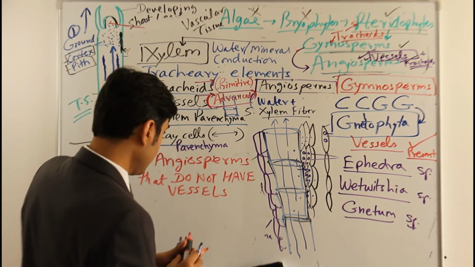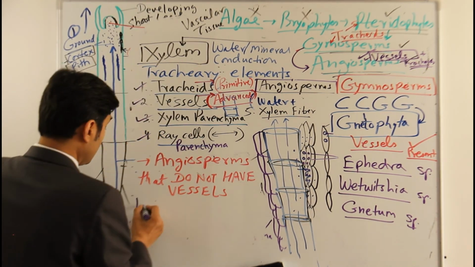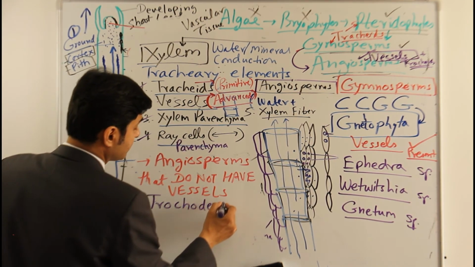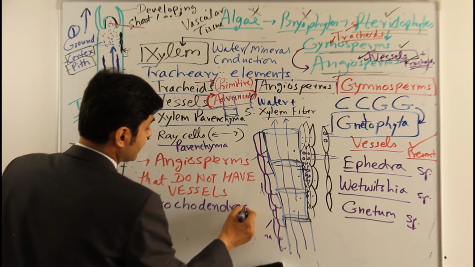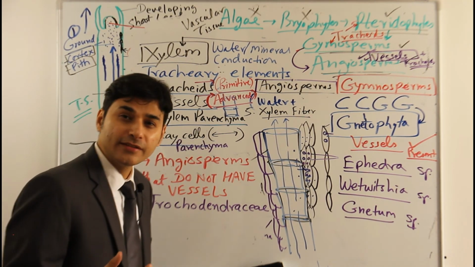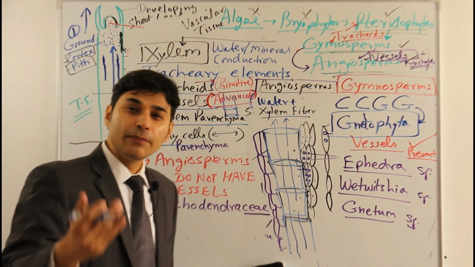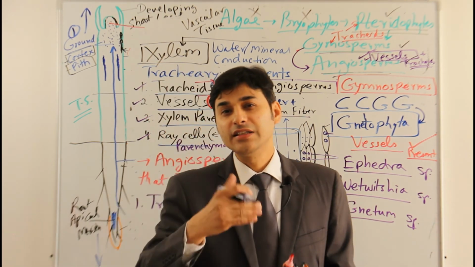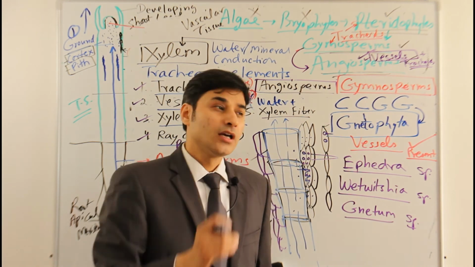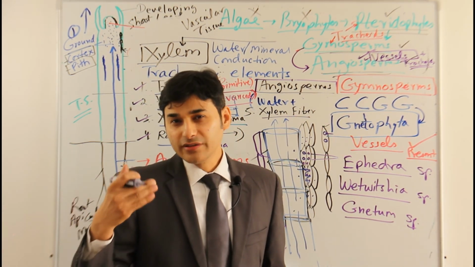So I am going to give you 3 plant families of angiosperms. Trochodendraceae. In plants, when we talk about families, the suffix is CEAE. When any name finishes with the suffix CEAE, that means we are talking about a plant family like Solanaceae, Rosaceae, Poaceae, like that. So always it will be CEAE.